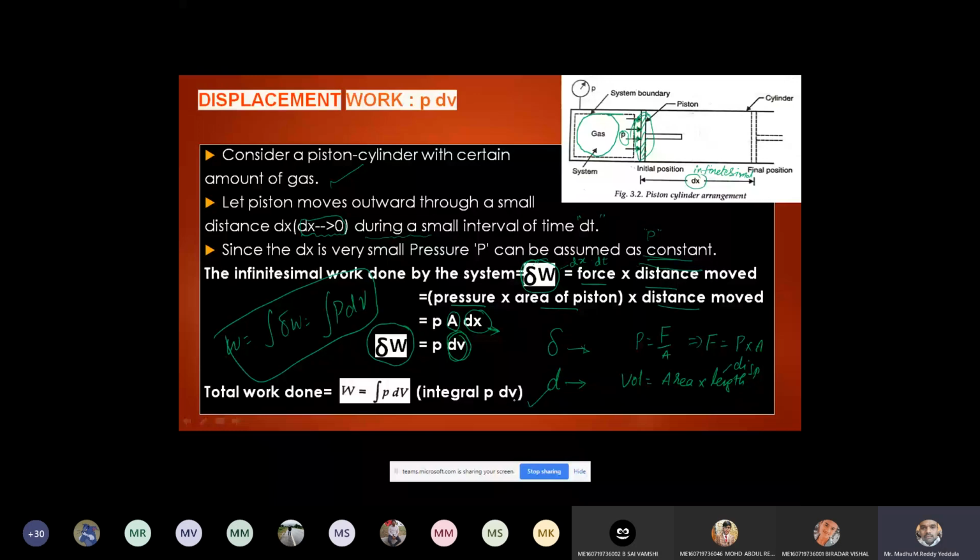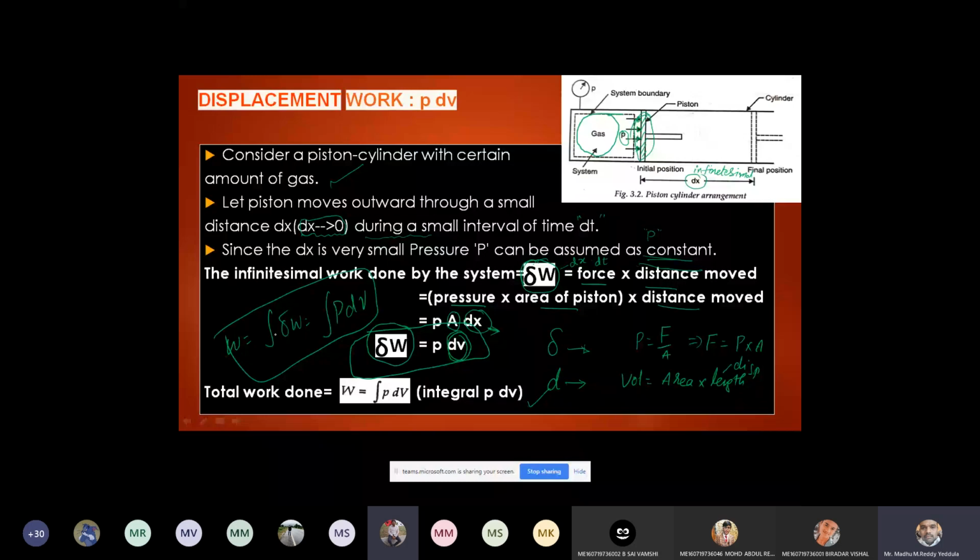Very simple, right? So how did we derive work done? By using the work done definition. Work done equals force into displacement. Here force equals pressure into area. Area into displacement is nothing but volume. Here the displacement is very small, that's why we consider a small volume dV. So this is the work required to move the displacement dx, but I want to move the piston through the total length x. For that I need to integrate the small work, that is W equals integral of delta W, nothing but integral P dV. Is it clear?